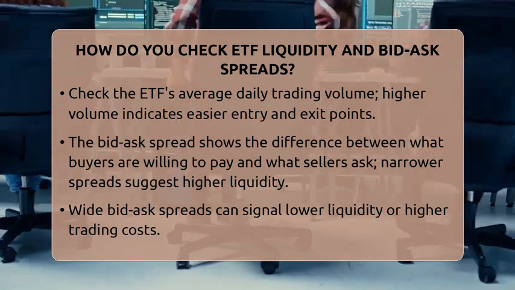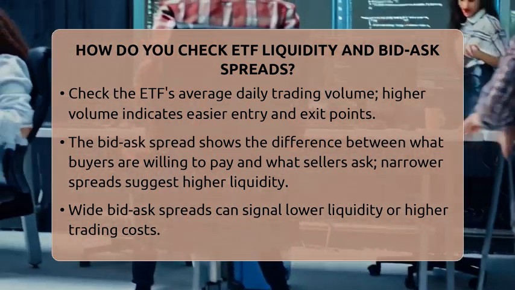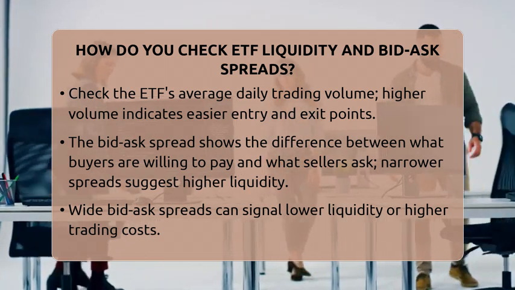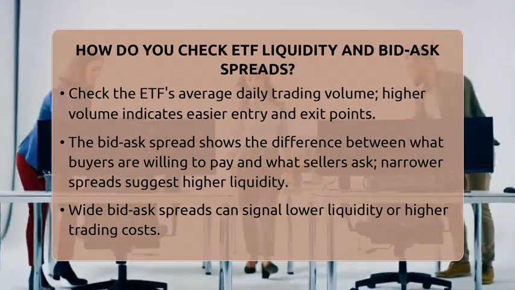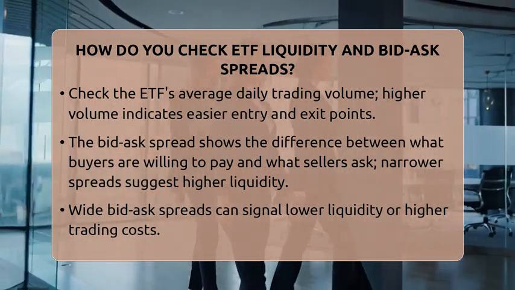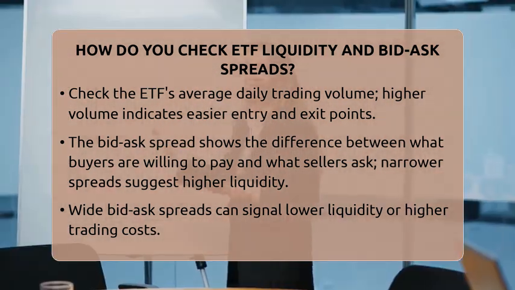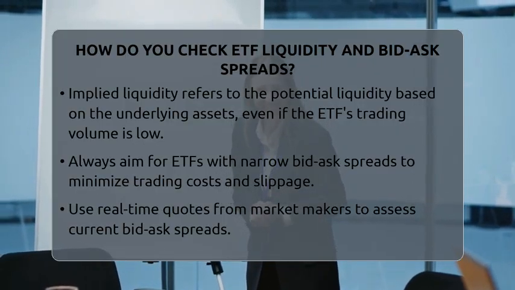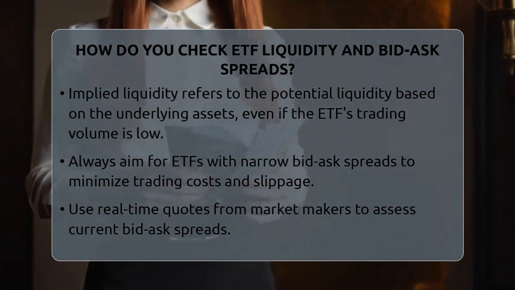You also want to look at the bid-ask spread, which is the difference between the highest price a buyer is willing to pay and the lowest price a seller is asking. When the spread is narrow, say a few cents or a small percentage of the share price, it shows the ETF is more liquid and costs less to trade. If the spread widens, it can mean less liquidity or higher trading costs.